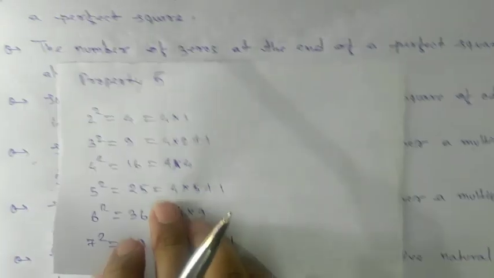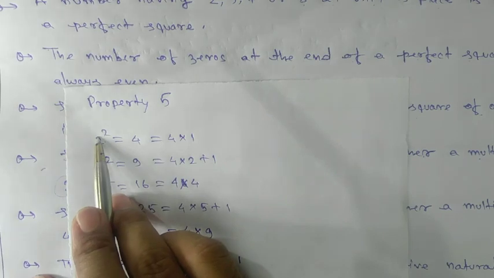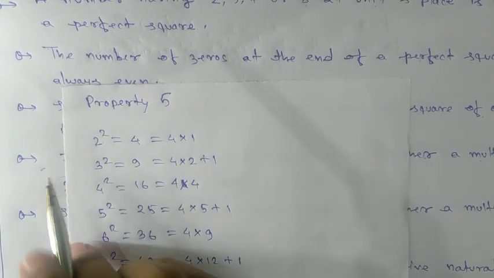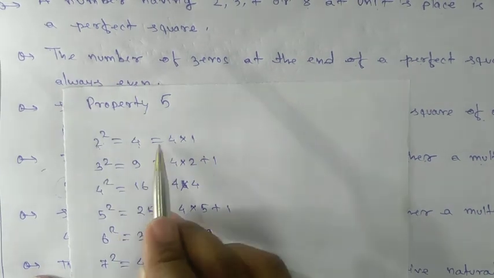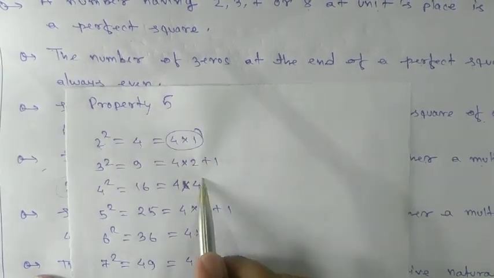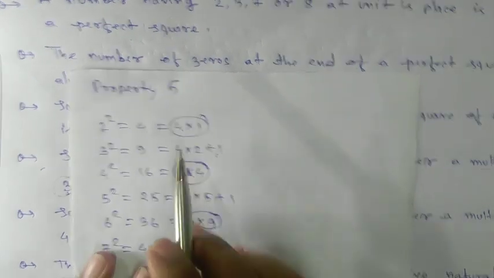Same style. Here we have 2 square, greater than 2 is greater than 1. 1 is not valid for this. Okay, except 1, the rest are all valid. So here 2 square is 4, and 4 is a multiple of 4. See, multiple of 4, multiple of 4, and these are what?